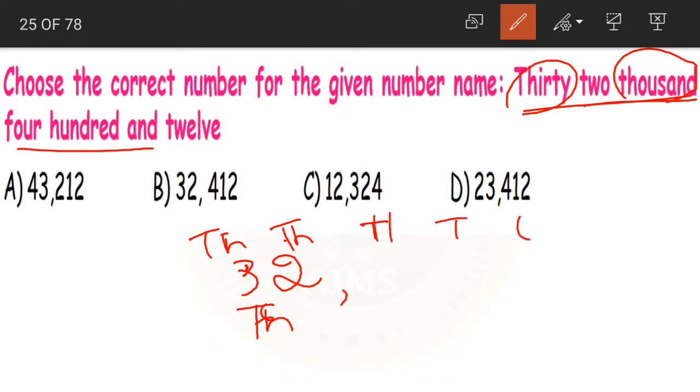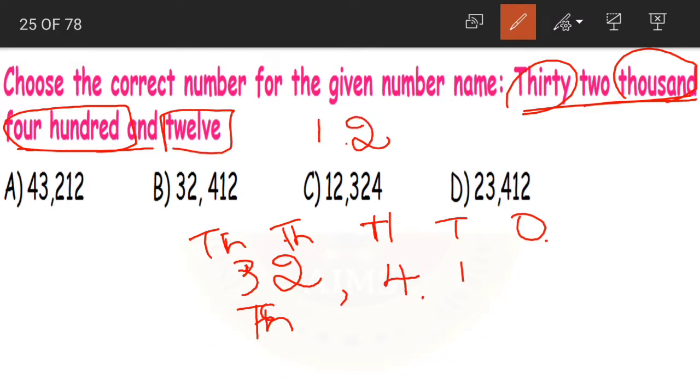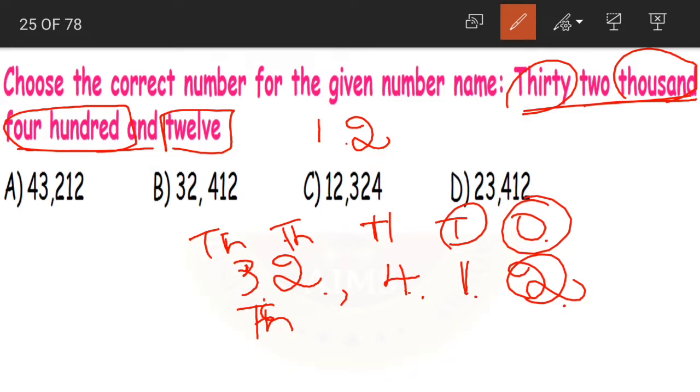Hundreds, tens and ones. Now 400. So 4 is in hundreds place. And lastly we have 12. How do we write 12 children? 1, 2. 1 in tens place and 2 in ones place. So what is our number? 32,412. If you look at the options, it is option B. 32,412 is our correct answer.